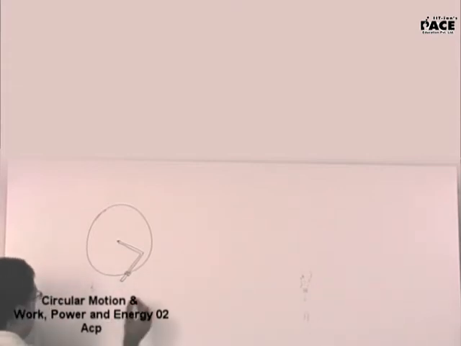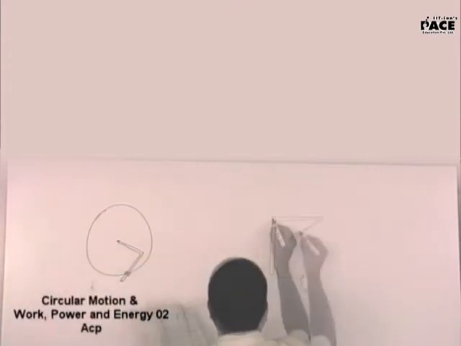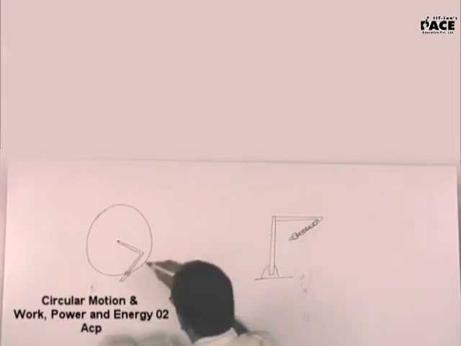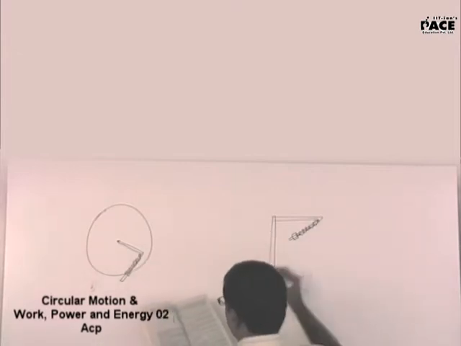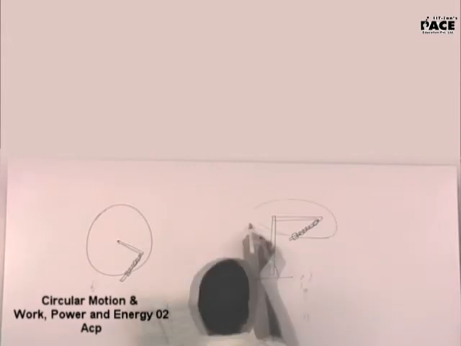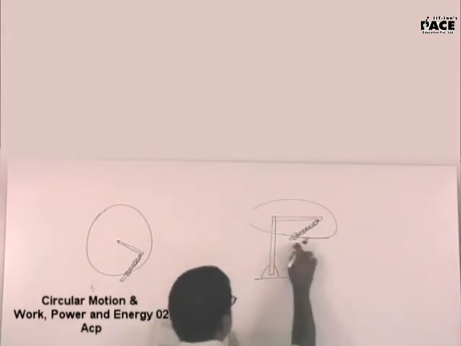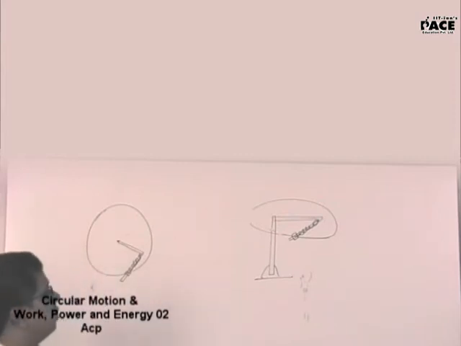The diagram given for you is this: the sleeve, and this is actually a spring, which you cannot see in the curved path shown. This is the diagram given in Irodov.